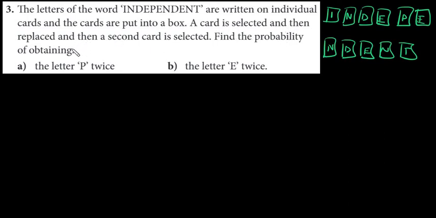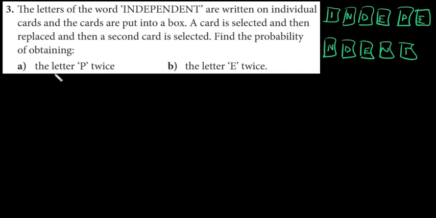So if it is replaced, that means the first selection and the second selection are independent events because they don't affect each other. But if it is not replaced, then the first selection affects the second selection because the number of all outcomes decreased by 1 by the first selection.